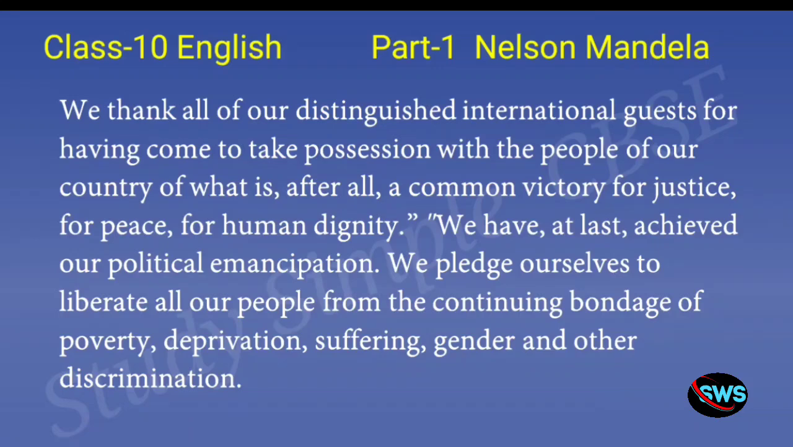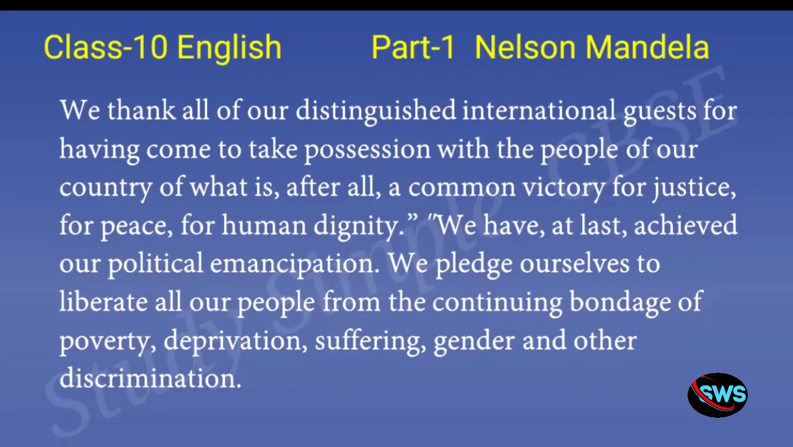So we have at last achieved our political emancipation. So what is emancipation? It is basically the liberty for social, political and economical. So they can form their own group and make their own rules according to their wish. He says that they have achieved their political emancipation at last.